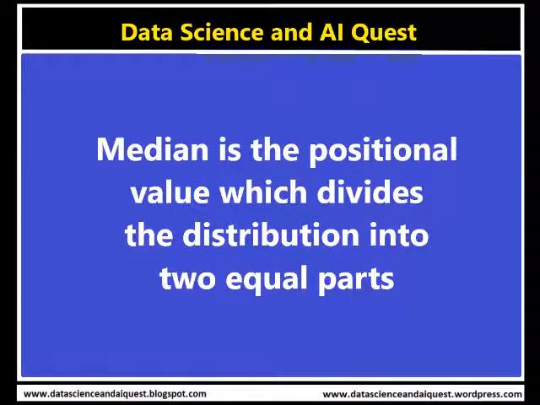However, the median is the positional value of the variable which divides the distribution into equal parts, with one part comprising all the values greater than or equal to the median value, and the other comprising all the values less than or equal to it. The median is the middle element when the dataset is arranged in order of magnitude. It can be easily computed by sorting the data from smallest to largest and taking the middle value.